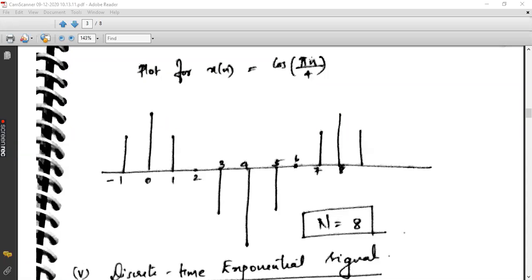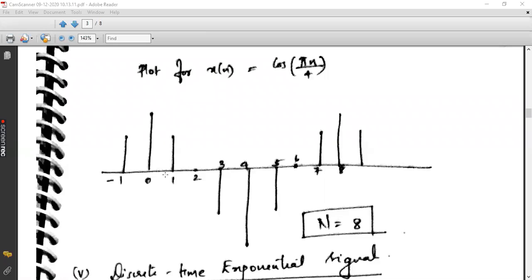You check after putting -1 here, the answer is cos of minus pi by 4. What is cos of minus pi by 4? Check with the calculator. Cos of minus theta is cos theta. So cos pi by 4 is, what is cos pi by 4? So 1 by root 2. Yes, 1 by root 2 or 0.707. Cos pi by 4 is 0.707 or 1 by root 2. So that 1 by root 2 I have plotted at -1.